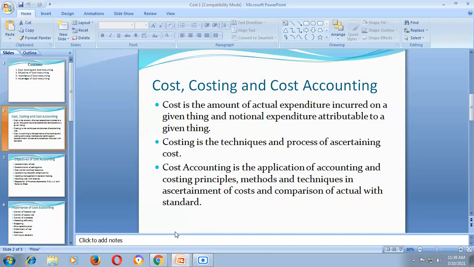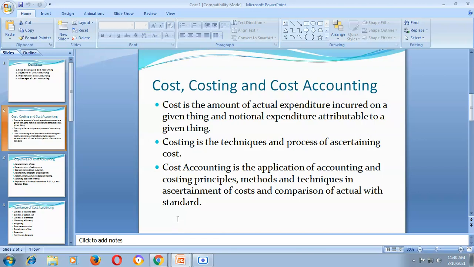Costing is the process of determining the cost of doing something. It also means the technique and process of ascertaining cost, and it studies the principles and rules for the determination of cost of products and services. So whatever technique and process is used for calculation or determination of cost, that process is called costing.